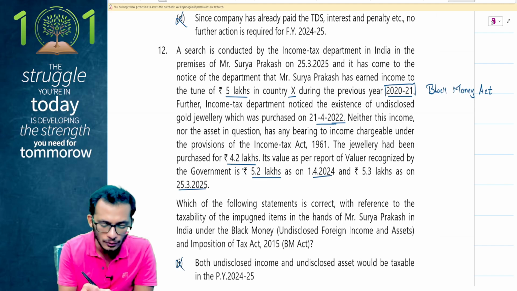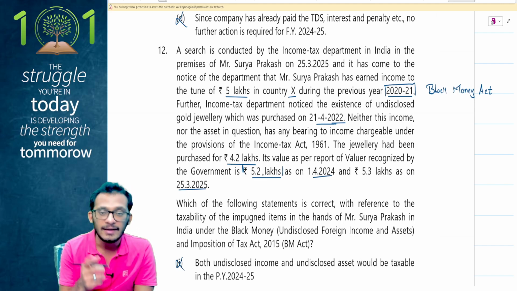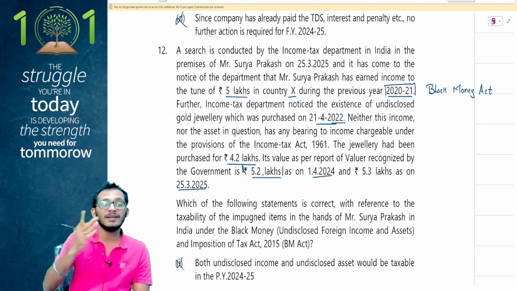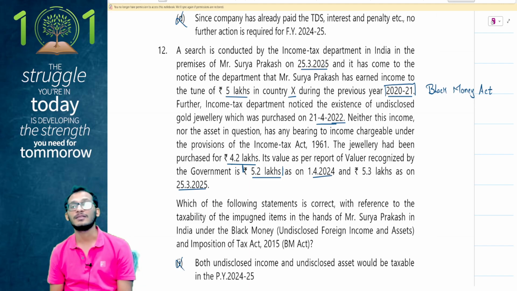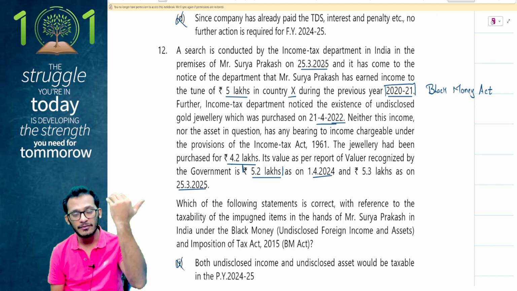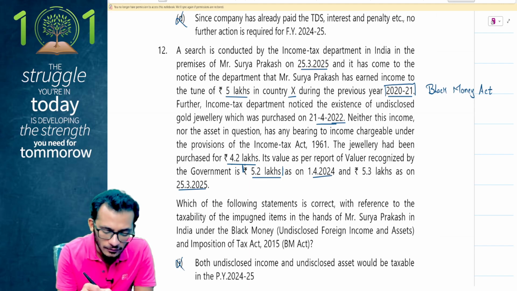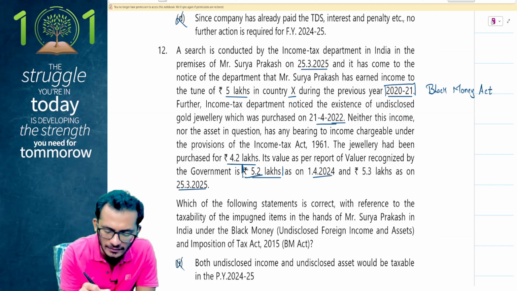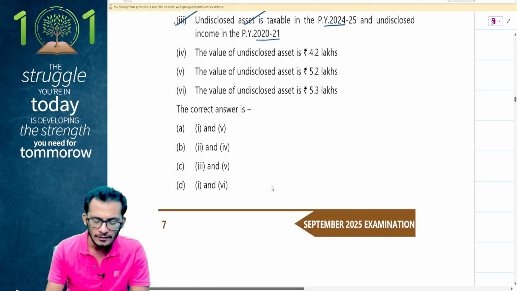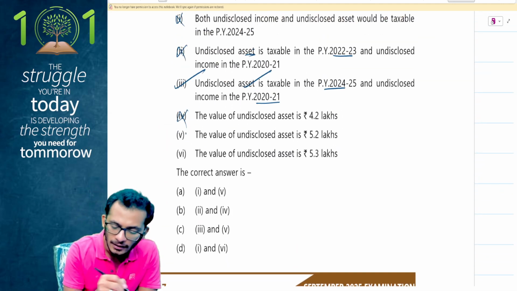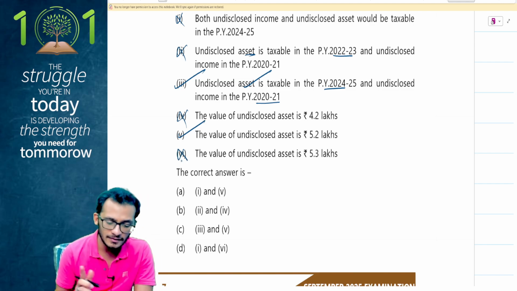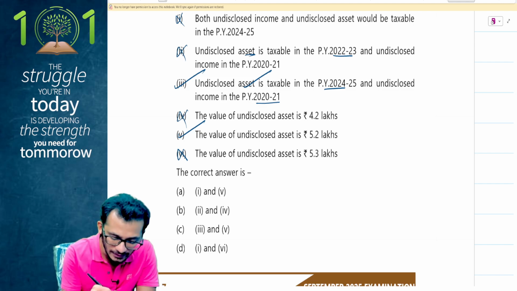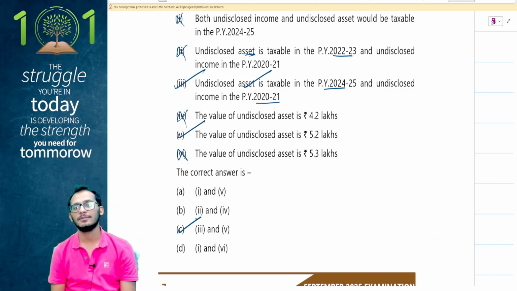It is 5.2 lakhs. Black Money Act says it is as on the 1st April of the previous year in which the search has been conducted. The search has been conducted on 25 March 2025, which means 1st April 24 is the consideration value. So it is 4.2 versus 5.2, whichever is higher. So therefore 4.2 is not the right answer. 5.2 looks like the right answer. 5.3 cannot be the right answer. This means 3 and 5 should be the right answer, and therefore option C makes sense to me.